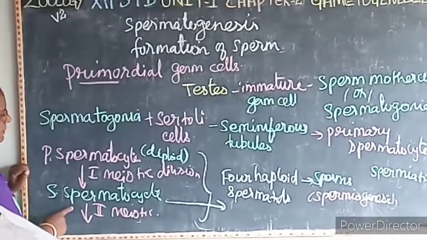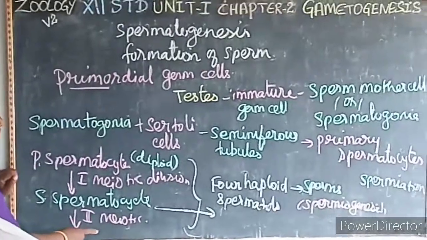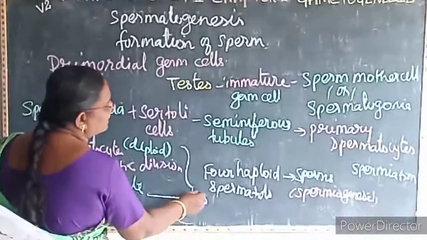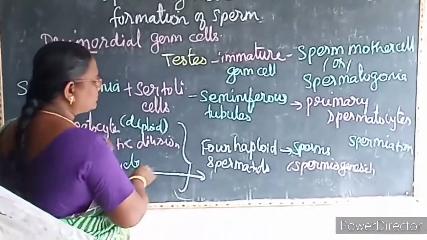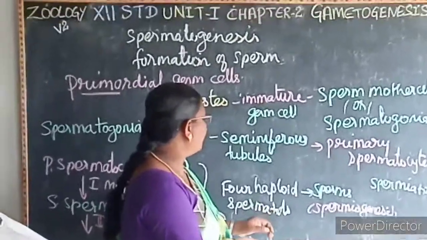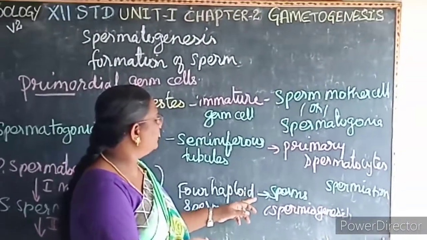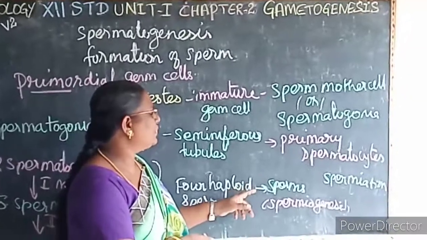Then the secondary spermatocytes undergo a second meiotic division and result in 4 haploid spermatids. Then these haploid spermatids mature to form sperms or spermatozoa.